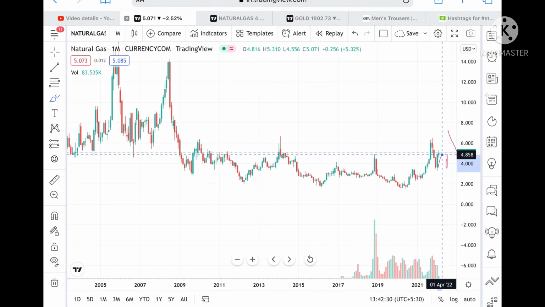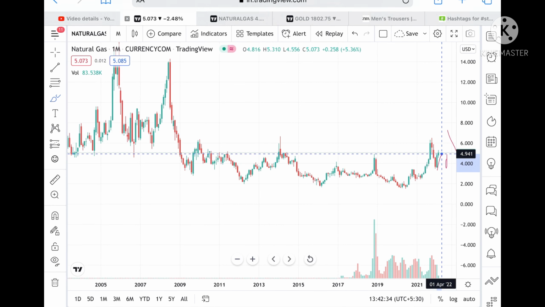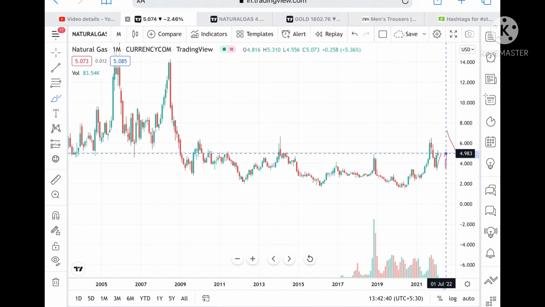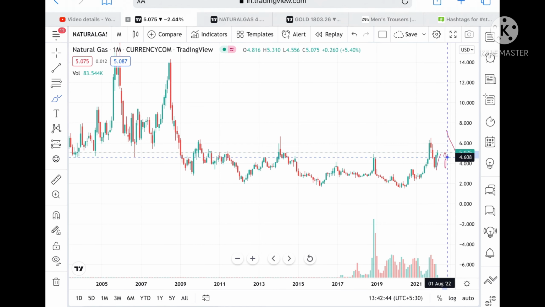983, and from there we can see it can go to a level of 4.941. Suppose if the price didn't sustain this level also, then we can see it can fall further to a level of 4.566, and from there it can fall further to a level of 4. Suppose if the price goes below this level of 4.566, then